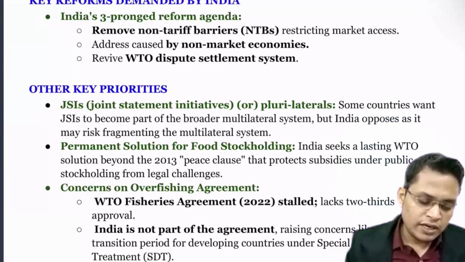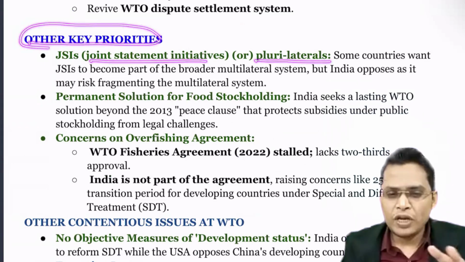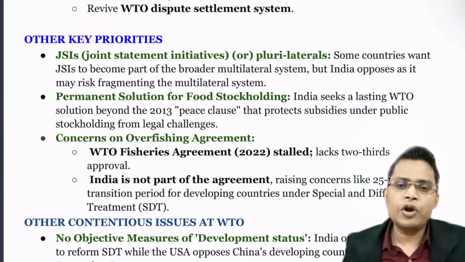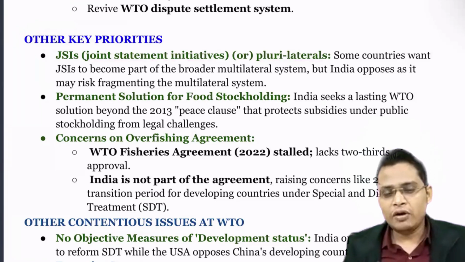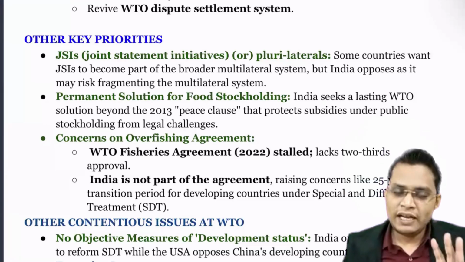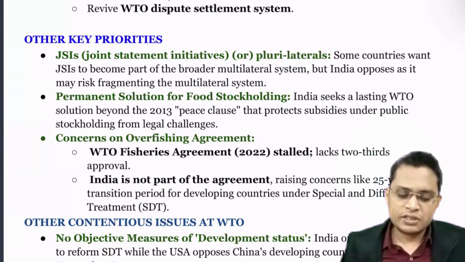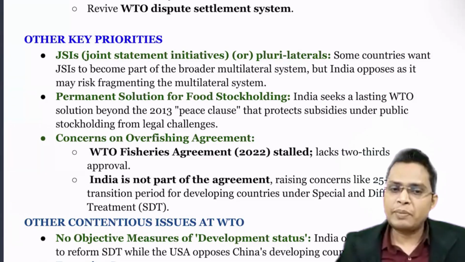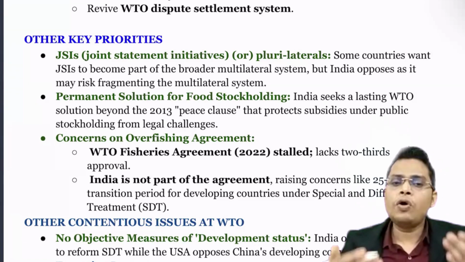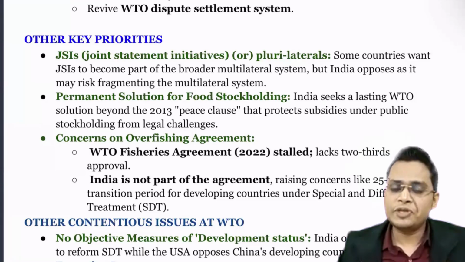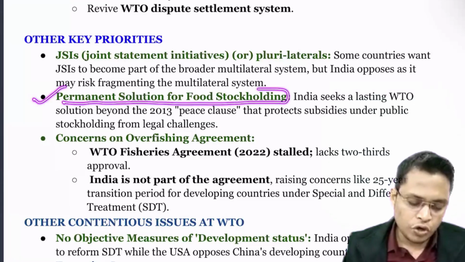Okay. So other key priorities, for example, the joint statement initiative or plurilateral. Plurilateral means not all countries but a few countries of the WTO want to push some agreement among themselves. Later on they also want that to be part of the WTO, but India is against it, because in plurilateral agreements not all countries agree to the proposal. That leads to fragmentation of the international multilateral system. That is the reason India wants all negotiation and discussion of the WTO to be on the basis of consensus.